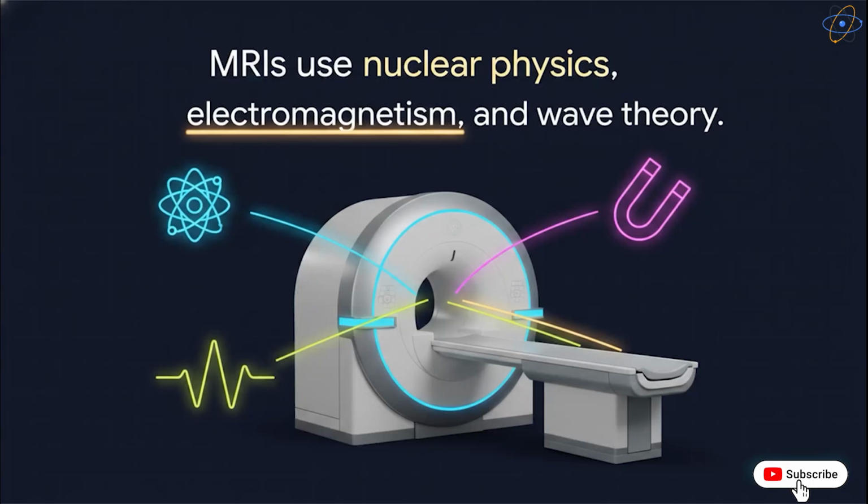A medical MRI machine is another absolute masterpiece of unified physics. To look safely inside the human body, an MRI blends the quantum mechanics of atoms, incredibly powerful electromagnetism, and precise wave theory, all working at the exact same time. Once you learn the core branches of physics, you unlock the ability to comprehend incredibly complex modern technology just like this.